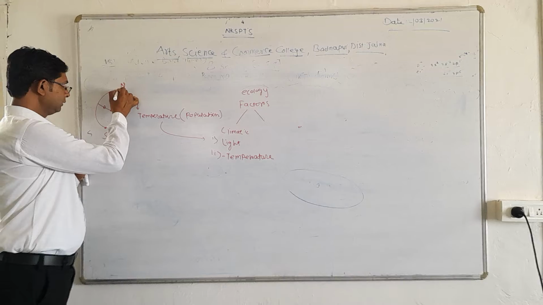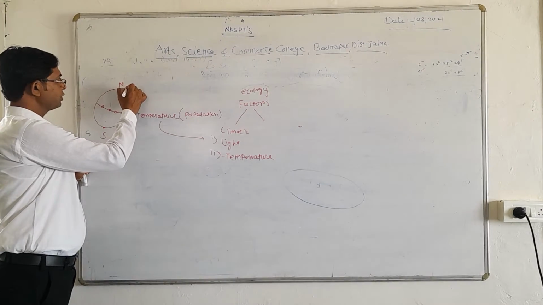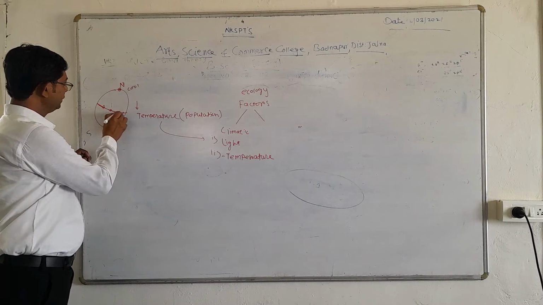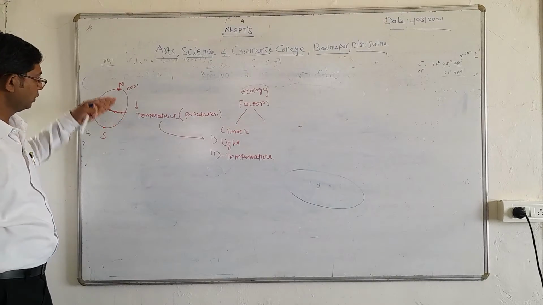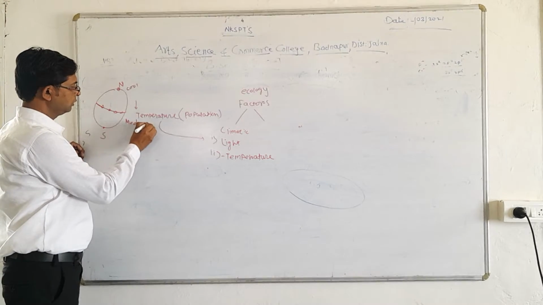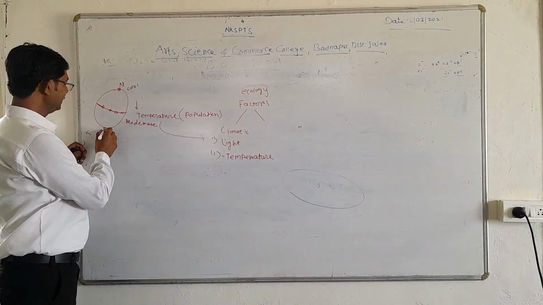Say for example, at the north pole the temperature is mostly cool, and here in the middle of the two poles we can say it will be moderate. The same thing is there at the south pole.